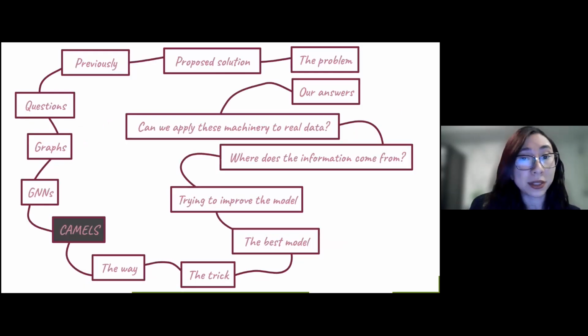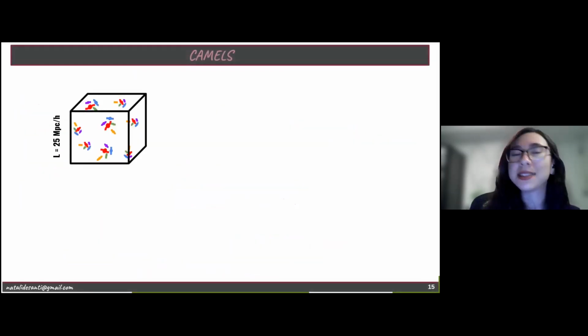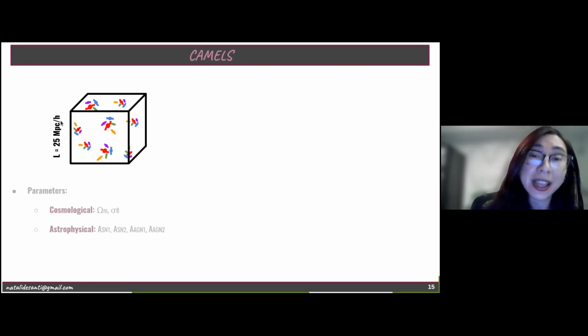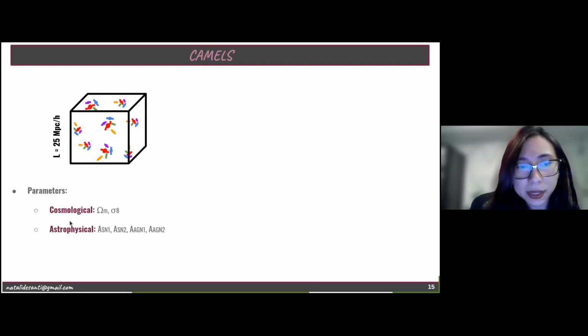Now it's time to talk about CAMELS, the simulations, the dataset that we're using. The CAMELS suite is an amazing suite that gives us different boxes for different subgrid models, different hydrodynamical simulations, varying many parameters. But in all of these cases, we're going to deal with boxes which have 25 megaparsecs per h. And these parameters are the following. The first ones are the cosmological parameters, which are omega matter and sigma 8, and the astrophysical ones, two related to supernova and two related to AGN.